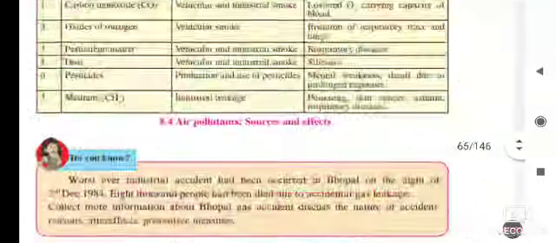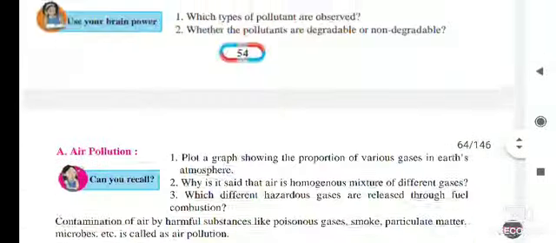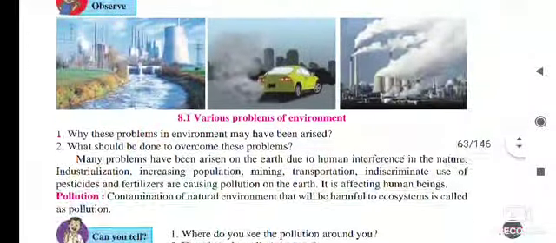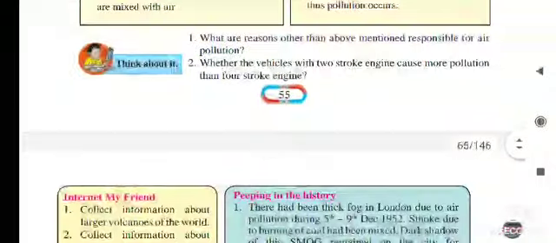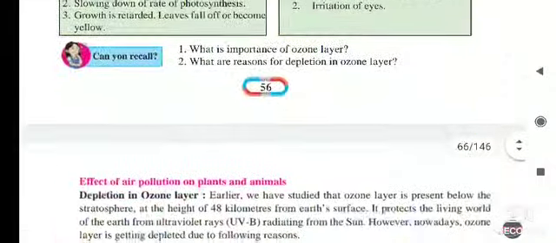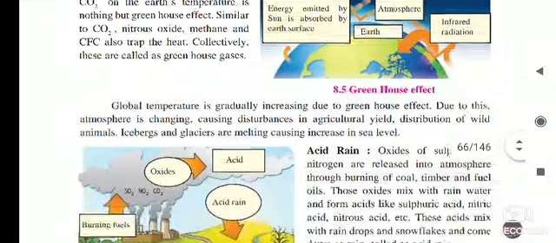Lesson number 8, pollution. Under this lesson we have seen air pollution and its effects, and we are continuing the same part today. The next part is acid rain.